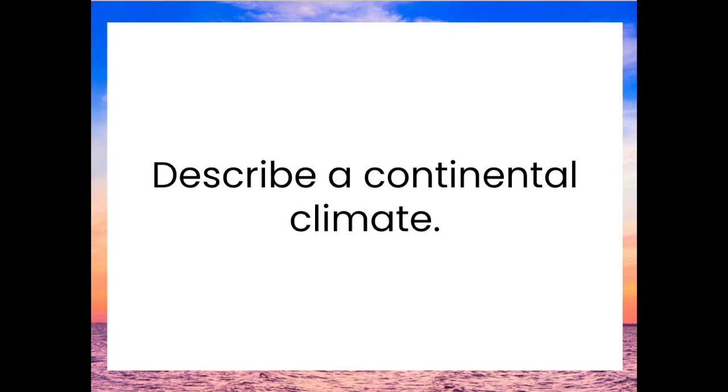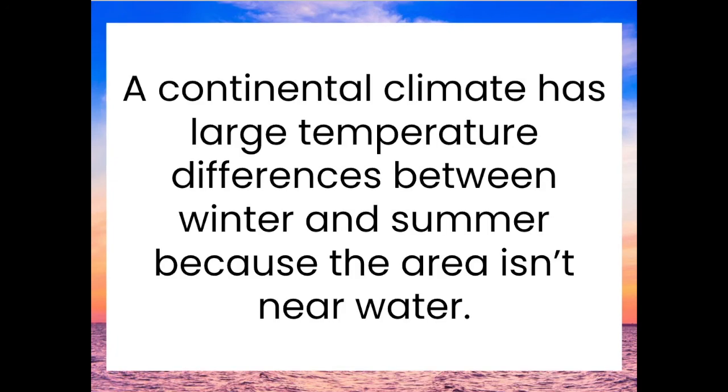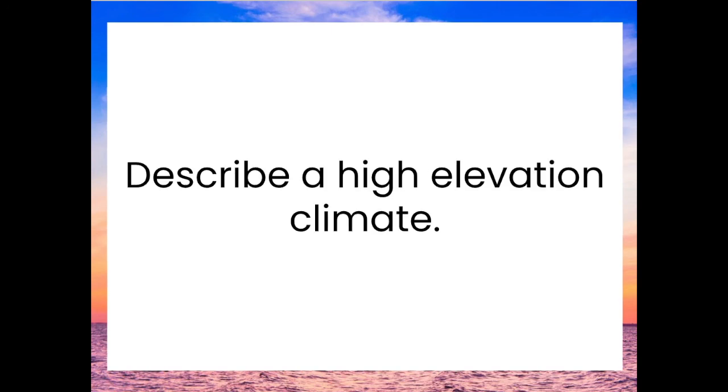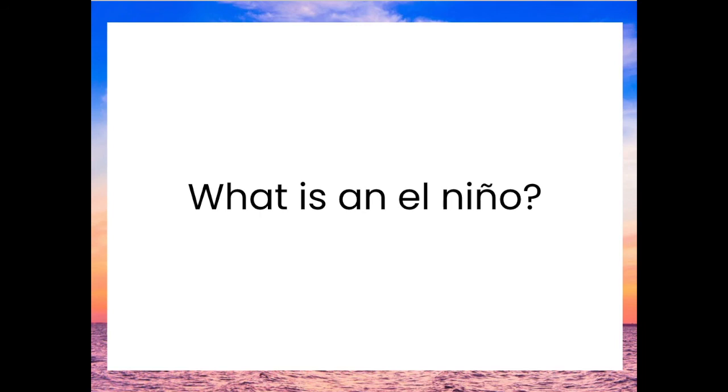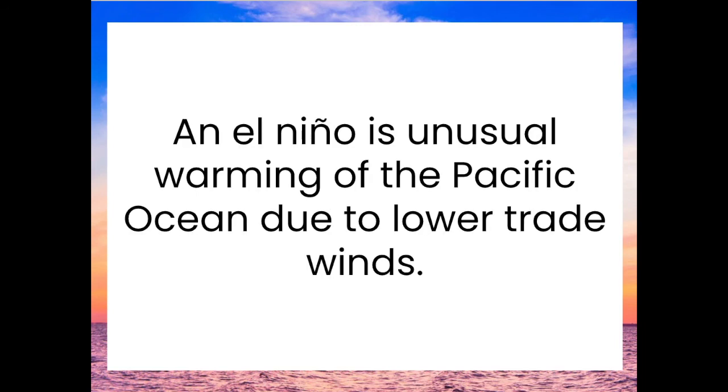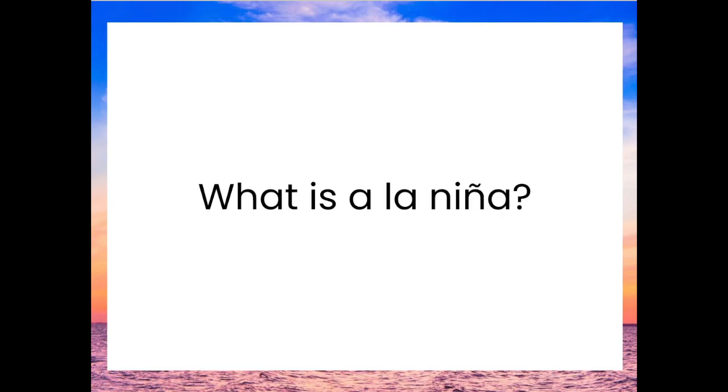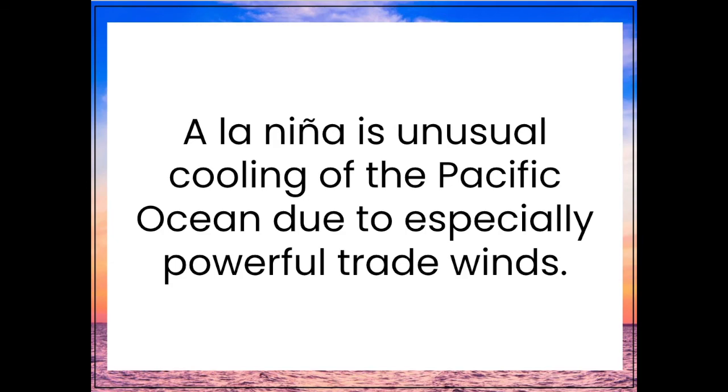Describe a continental climate. A continental climate has large temperature differences between winter and summer because the area isn't near water. Describe a high elevation climate. A high elevation climate is cold because of high elevations. What is an El Nino? An El Nino is unusual warming of the Pacific Ocean due to lower trade winds. What is a La Nina? A La Nina is unusual cooling of the Pacific Ocean due to especially powerful trade winds.